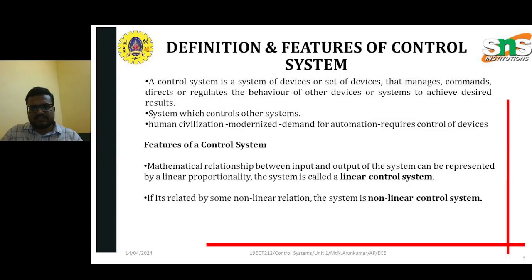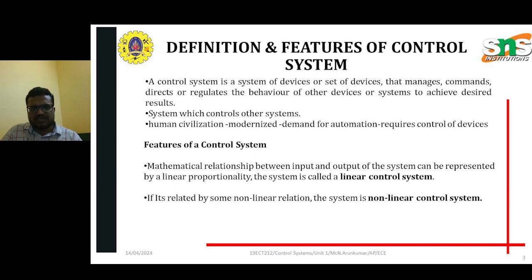Features of control systems. A control system is a system of devices or a set of devices that manage, direct or regulate the behavior of other devices or systems to achieve the desired results, which controls the other systems based on the input and output of the corresponding elements. It can be controlled by humans or machines based on the input elements.